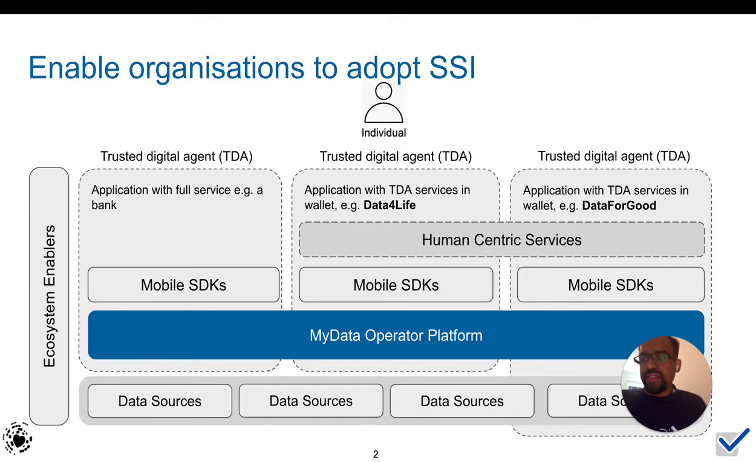This slide is to give you an overview of our vision of how an organization could become a trusted digital agent by incorporating MyData Operator platform services with SSI Roles and the related mobile SDKs. In this scenario, iGrant.io provides a MyData Operator platform with SSI, while UniqueMe will provide the human-centric services for individuals by aggregating data endpoints.